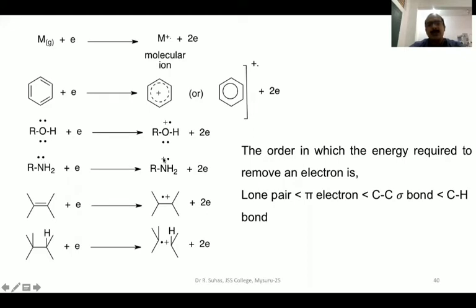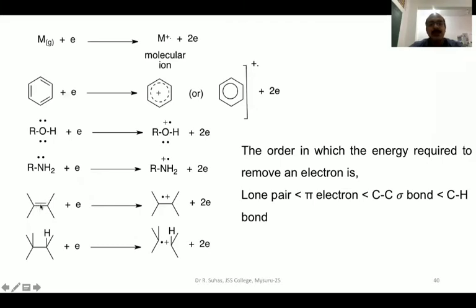Here you can see that one of the electrons is lost from the nitrogen, resulting in a plus radical, and this is called the molecular ion for a primary amine. And this is the case of an unsaturated system. For representation purposes, we have shown an alkene. There can be an alkyne also.